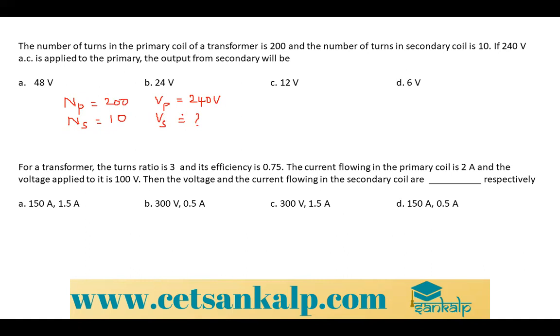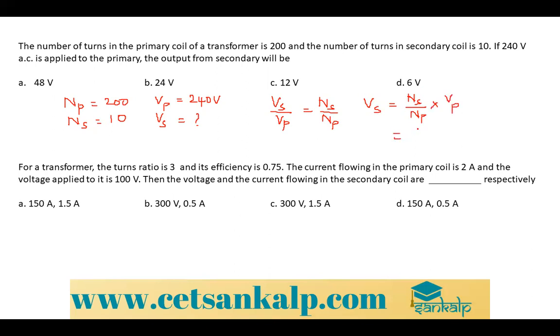You have the formula for this. That is Vs by Vp is equal to Ns by Np. So Vs is equal to Ns by Np into Vp.